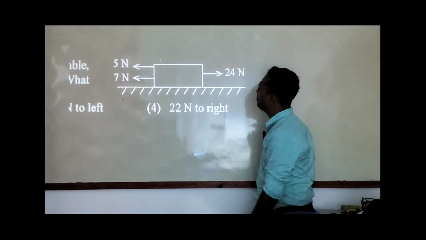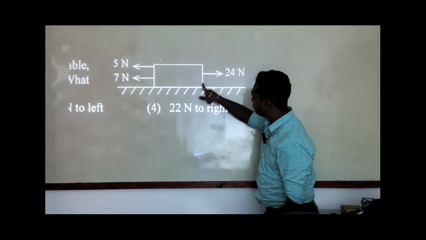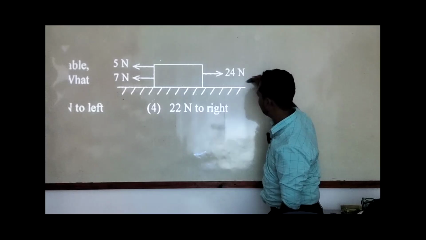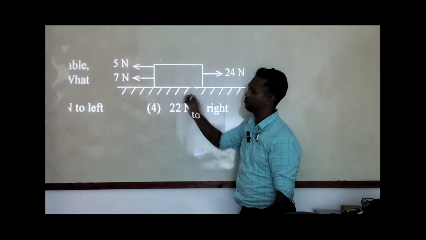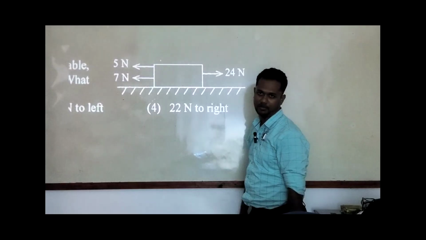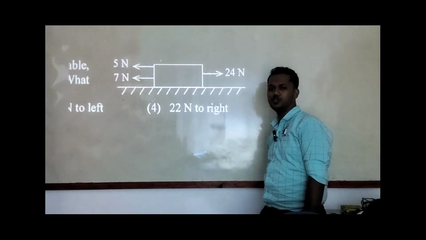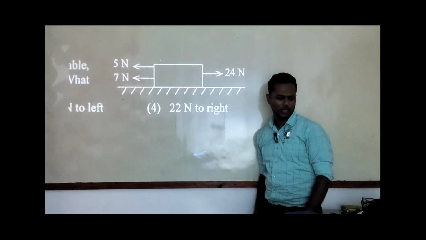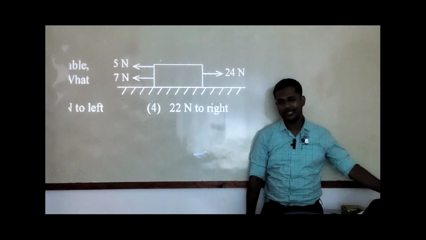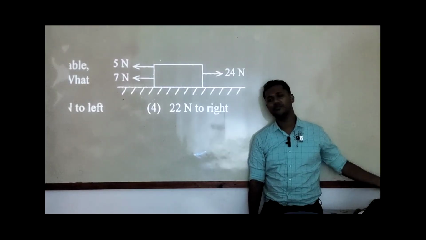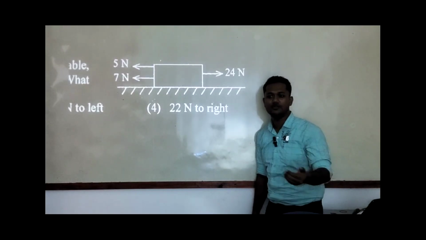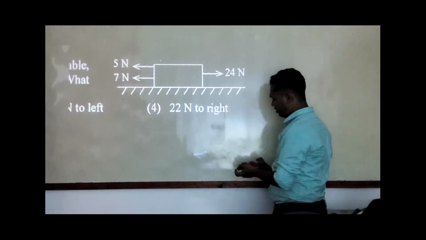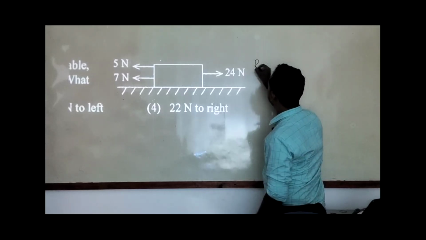So there is a block here. They are applying 24 Newton in this direction, and they are applying 5 Newton and 7 Newton in the other direction. So what is the resultant force? What do you know about the resultant force? Basically, the meaning of the resultant force is the total force. Now we can use the term. What is this?